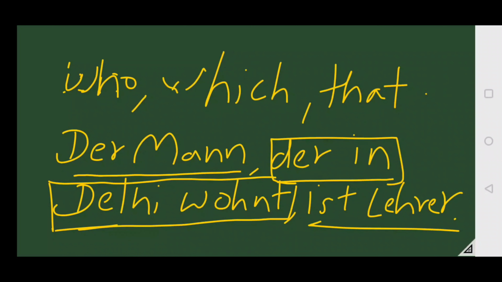So here the article of man is der, and then we see the case. This is nominative case, as we talk only about the man: a man lives in Delhi. This sentence is properly nominative. Therefore there will be no change in this case. Der remains the same, and then we will not write man. We just write the article of the noun, which is der, then the verb place is last, and continue the sentence. Ist Lehrer. Der Mann, der in Delhi wohnt, ist Lehrer. The man who lives in Delhi is a teacher.